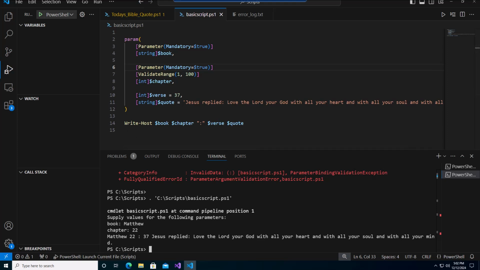Now there are other rules you can apply. You could even do validate set, and then you could put some multiple choice answers saying, hey, it could either be this, this, or this, so it'll only accept those values that you put. So that's validation. There are a few others you could do. I won't cover all of them today, but you get an idea. If you go to the help file, you could use validate pattern and put some regex expressions in there. You could do validate script, and a few others. You could just run the help command and see how to do that.